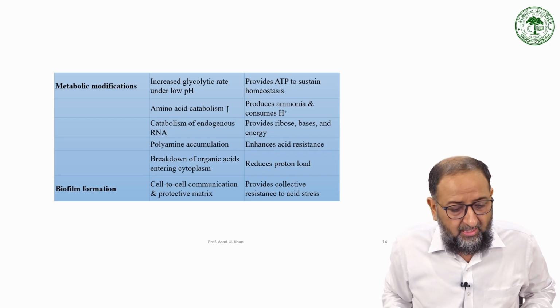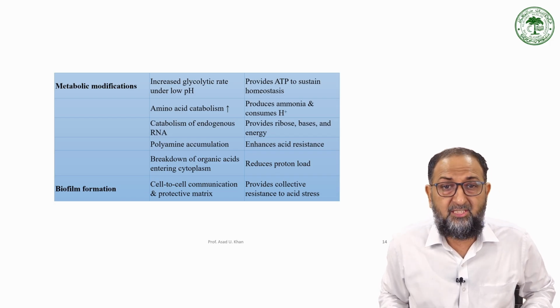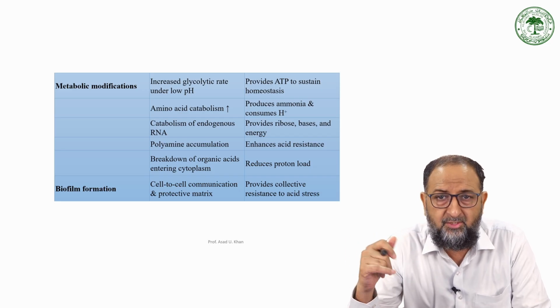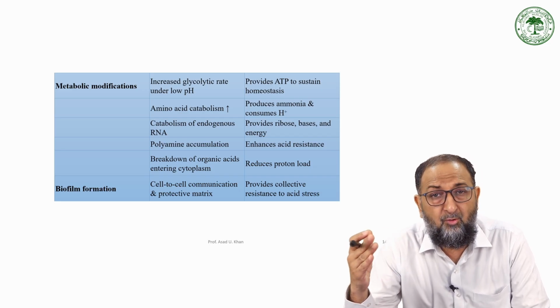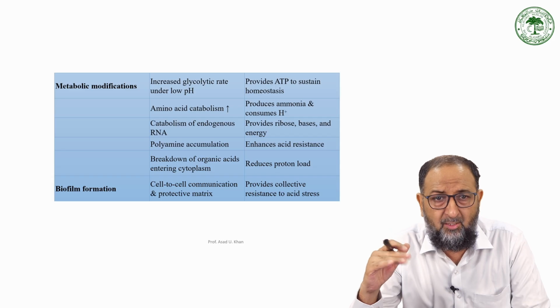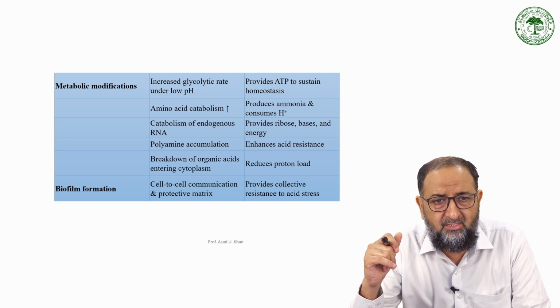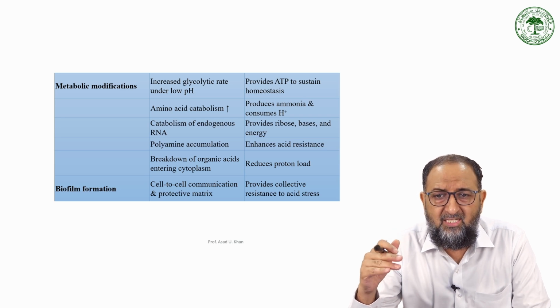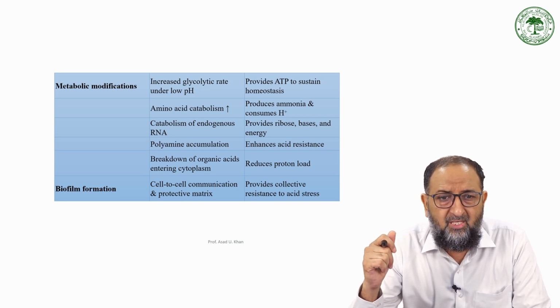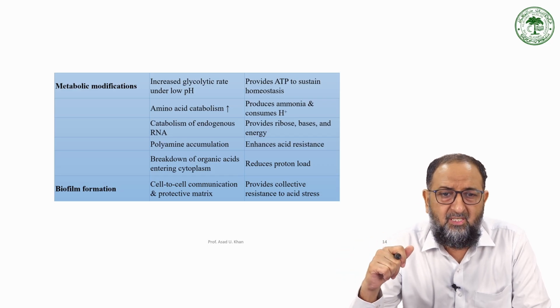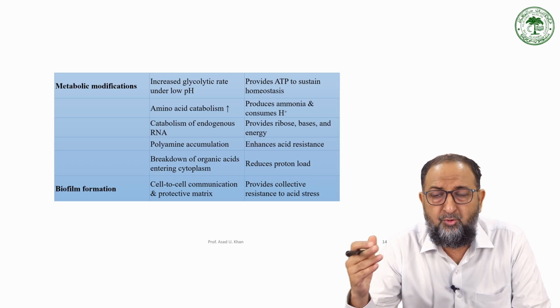Now we have metabolic modifications: an increased glycolytic rate, again at low pH. It provides the ATP to sustain homeostasis in the high or low pH. Amino acid catabolism takes place. Catabolism of endogenous RNA takes place, which provides ribose base and energy. Polyamine accumulation enhances acid resistance, and breakdown of organic acids entering the cytoplasm reduces the proton load.